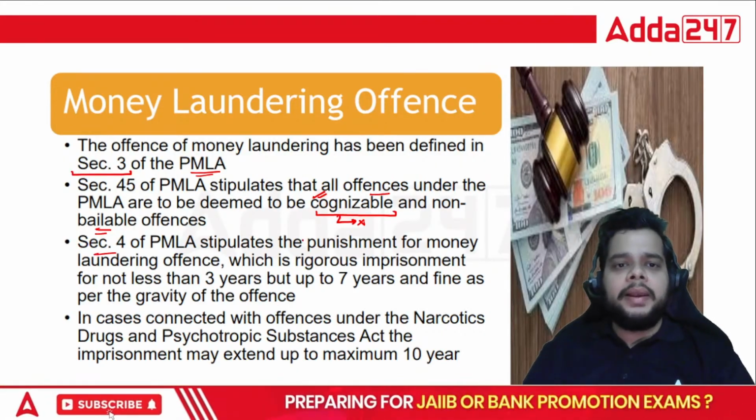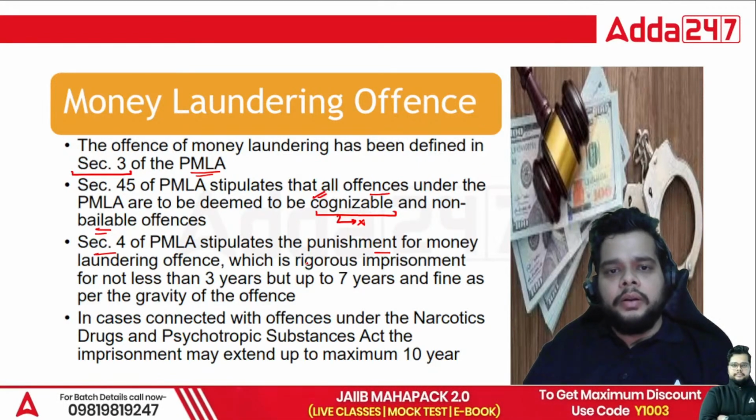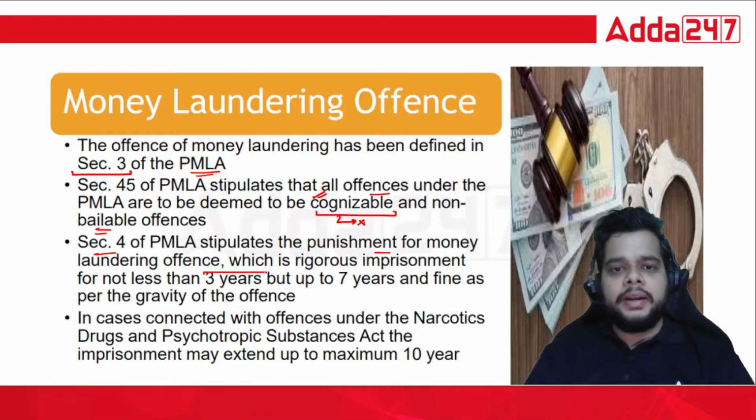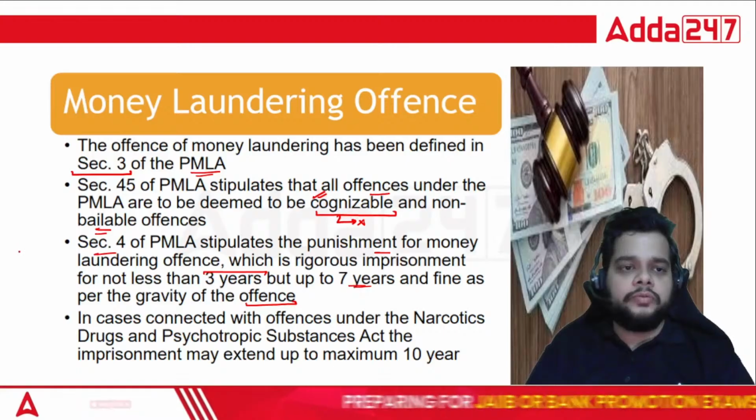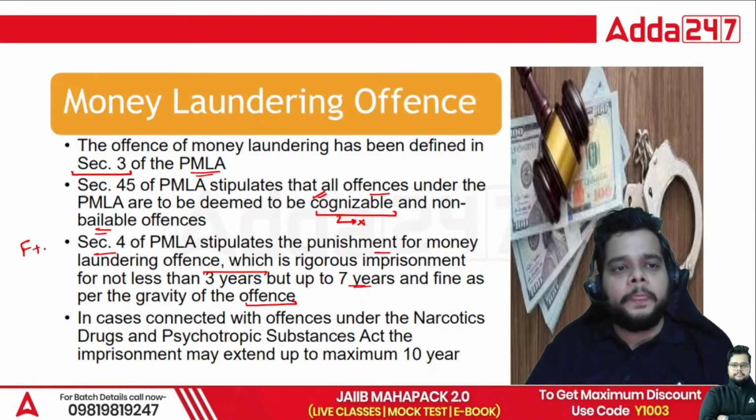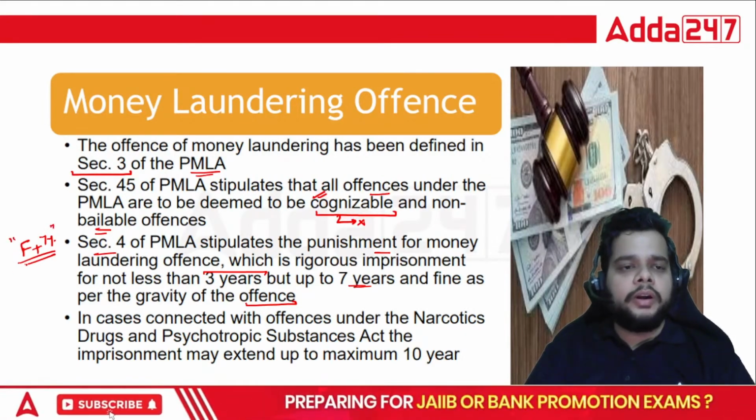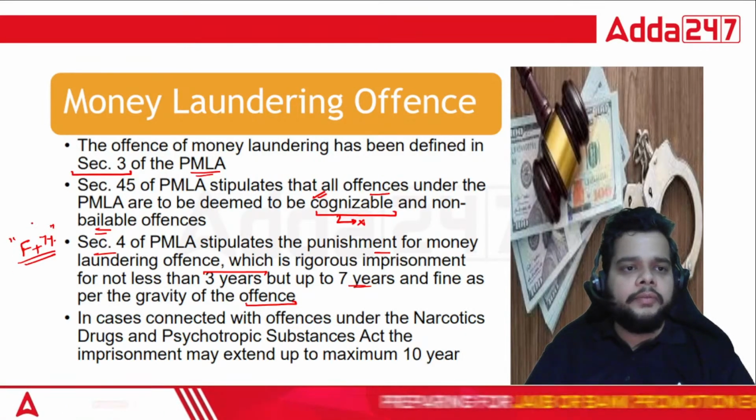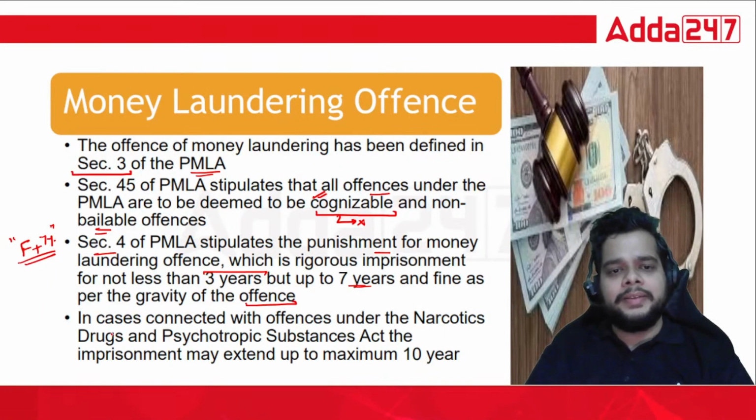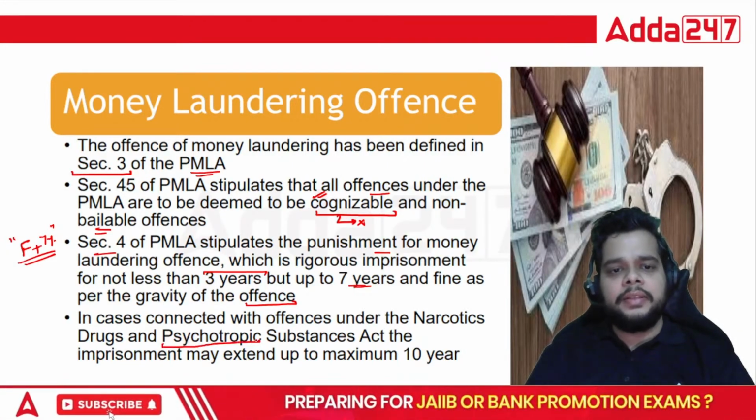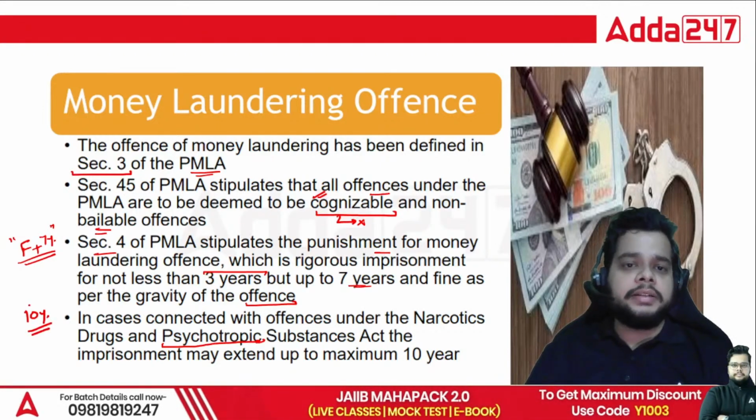Section 4 of PMLA stipulates the punishment for money laundering offense, which is rigorous imprisonment for not less than 3 years but up to 7 years, and fine as per the gravity of the offense. So fine along with the 7 years rigorous imprisonment is mostly what is to be done with the offenders. But when we talk about certain drugs, specifically the psychotropic substances, there the maximum imprisonment can go up to 10 years as well.